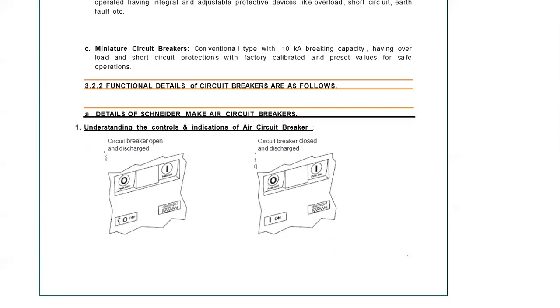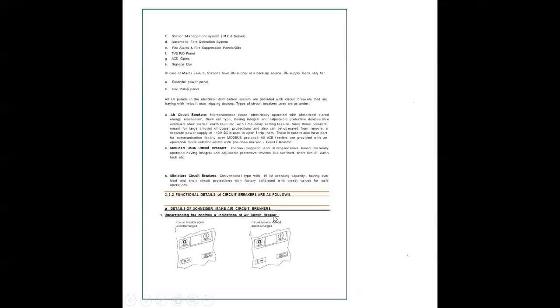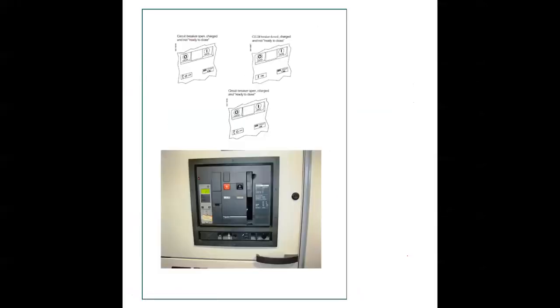Now here I have made a little bit of an operational sequence, showing how the circuit breakers are operating. This particular breaker is in open and discharged condition, and this photograph is closed and discharged. So these are the two differences. Here you see that this is discontinued, here it is continued. So that is on.